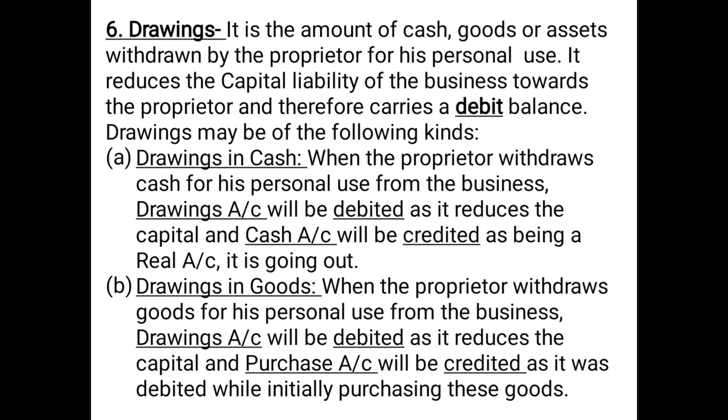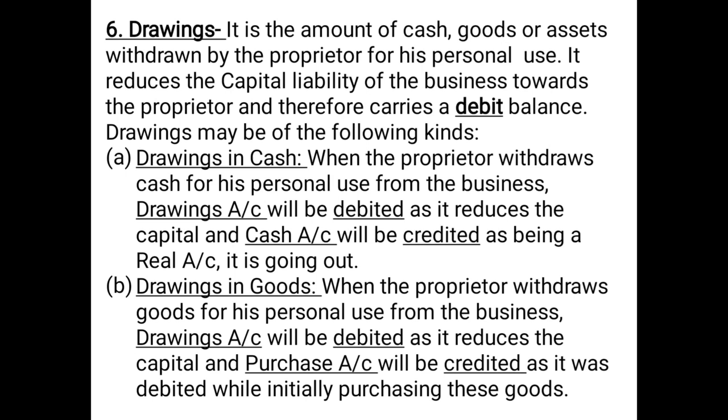Whenever these goods must have been purchased, purchase account must have been debited. Now since the goods are not being sold but are being withdrawn for personal use, what will we do here? We will credit purchase account because now the goods are no more there. When we purchased these goods, purchase account was debited.